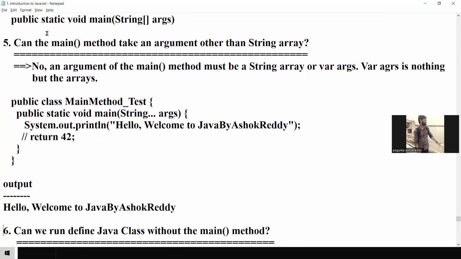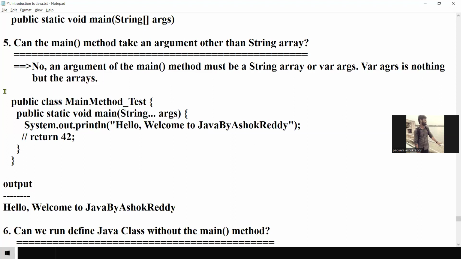Fifth one. Can the main method take an argument other than string array? Already I discussed, right? No. An argument of the main method must be string array or var arg. What is the var arg? String, you can give three dots, then args. This is the var arg. Already I explained here.